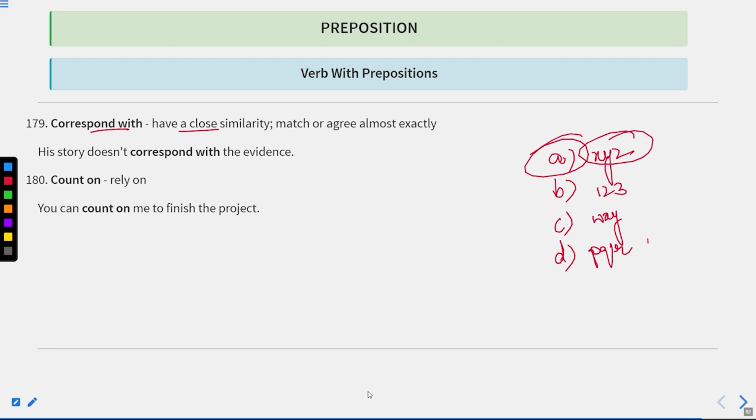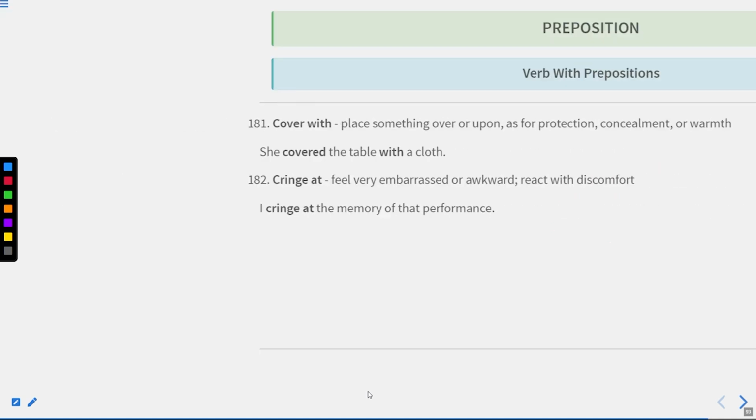Count on means rely on. You can count on me to finish the project. Okay, it means you can rely on me for finishing the project. Now let us move to the next one.